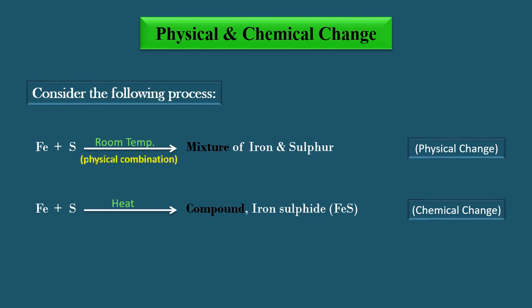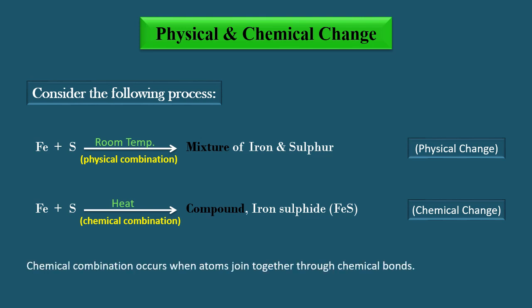Note that the first change was a physical combination or just a mixing process without any chemical reaction. But during a chemical change, chemical combination takes place. Chemical combination occurs when atoms join together through chemical bonds.